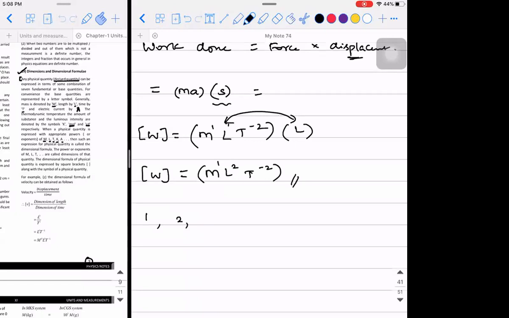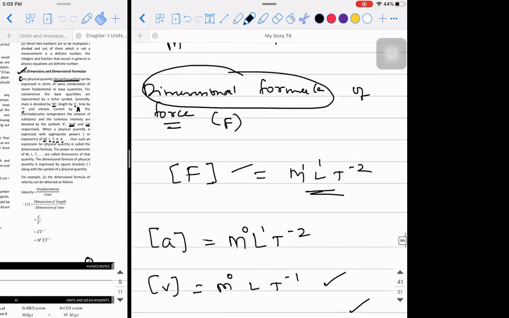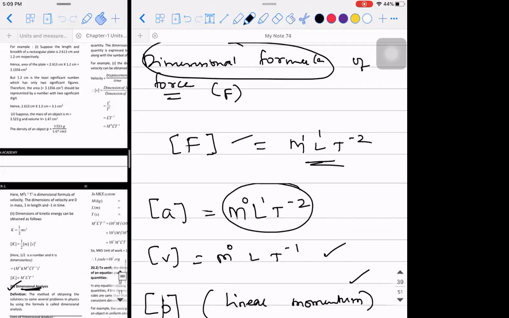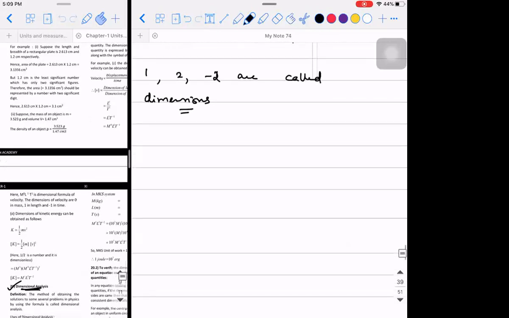The powers 1, 2 and minus 2 are called what? Dimensions. Yes. How did I get M1, L1 and T minus 2, sir? T minus 2 because there is acceleration. Mass is M, acceleration is L T minus 2. Yesterday I told you, no? See? Right? So this is how you are going to get it.